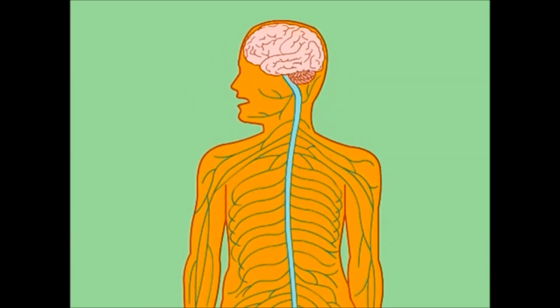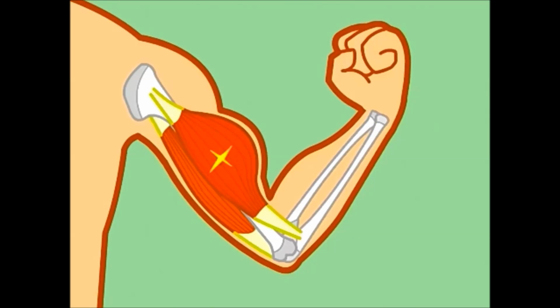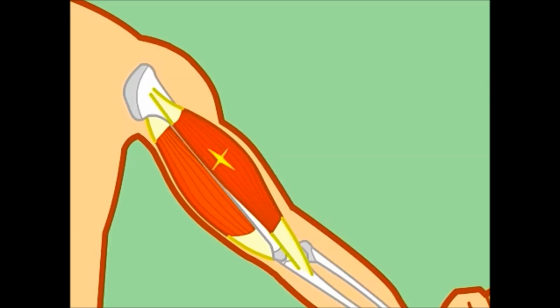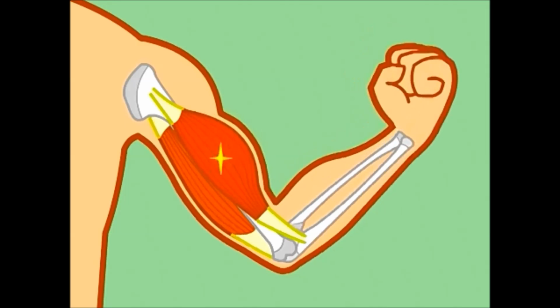It works like this. When you decide to move, the motor cortex sends an electrical signal through the spinal cord and peripheral nerves to the muscles, causing them to contract. The cerebellum coordinates the muscle movements ordered by the motor cortex. Sensors in the muscles and joints send messages back to the cerebellum, and the result is smooth, coordinated motion.